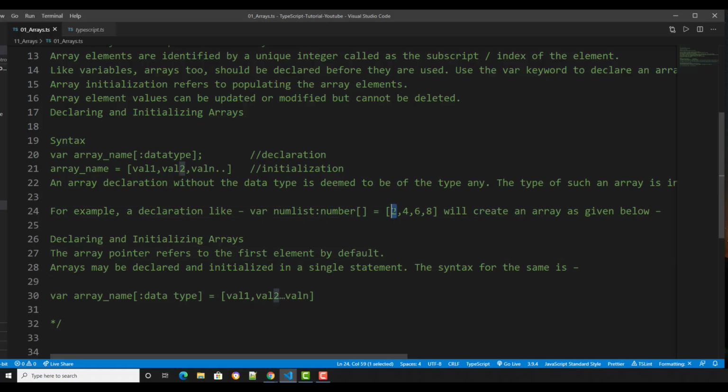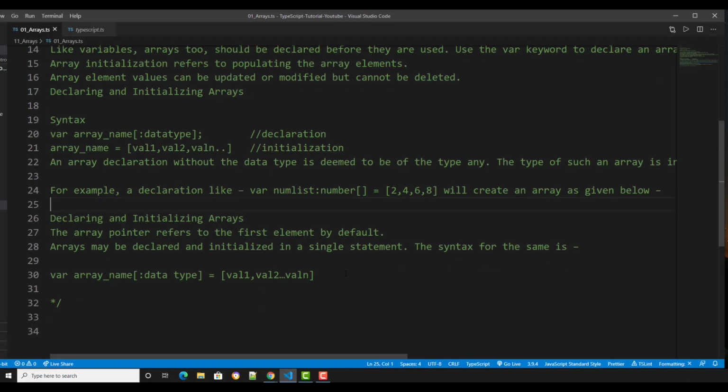If you call the number list array, the default is 0. It's very basic, nothing too special. Arrays may be declared and initialized in a single statement, like this. You can do that. And that's the introduction of arrays.